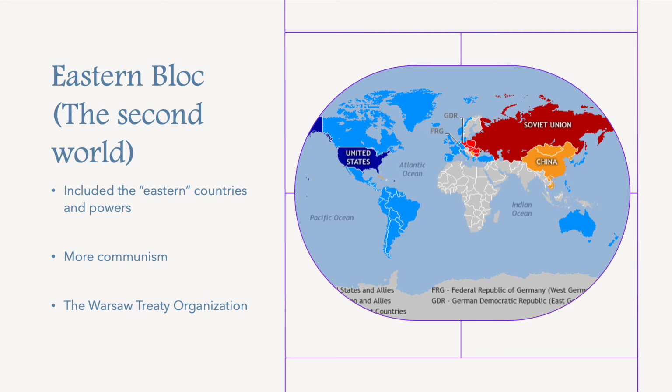And just like NATO was part of the Western Bloc, the Eastern Bloc had its own organization called the Warsaw Treaty Organization, which followed more of a communistic sense and kind of had a lot of agreement between these specific countries.